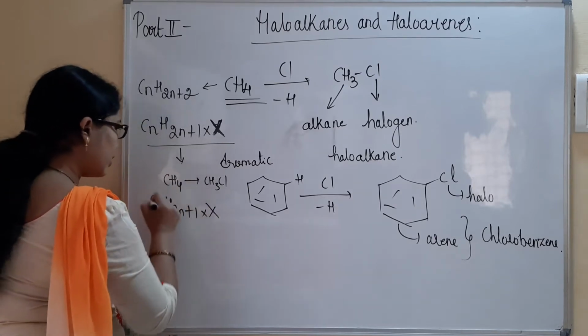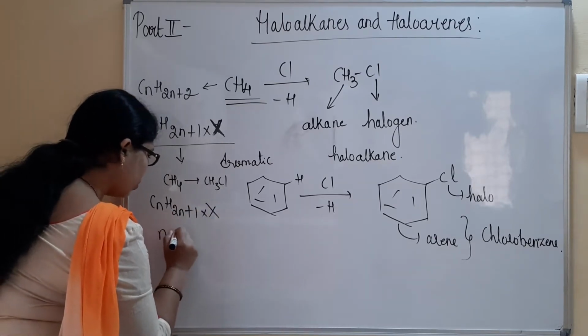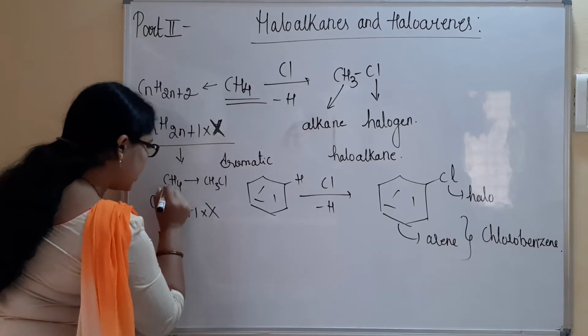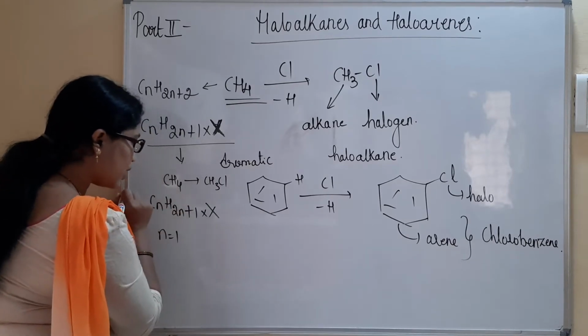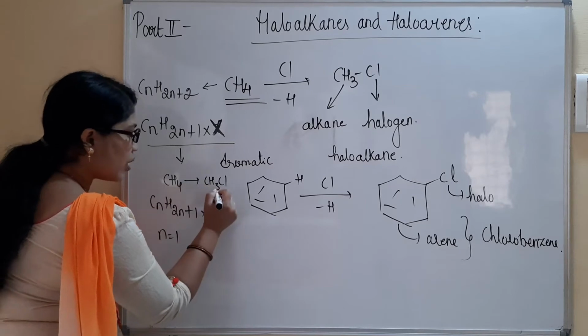Here we have one carbon atom, so n equals 1. How many hydrogen atoms can you see here? Initially there were 4, now there are 3.